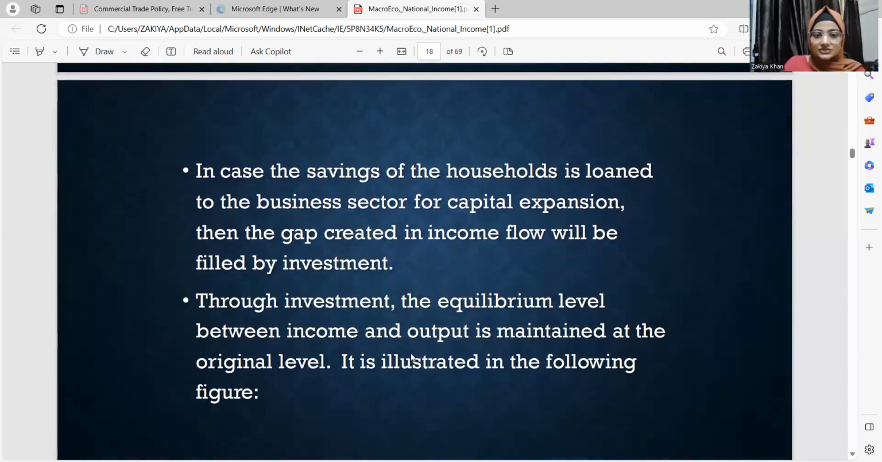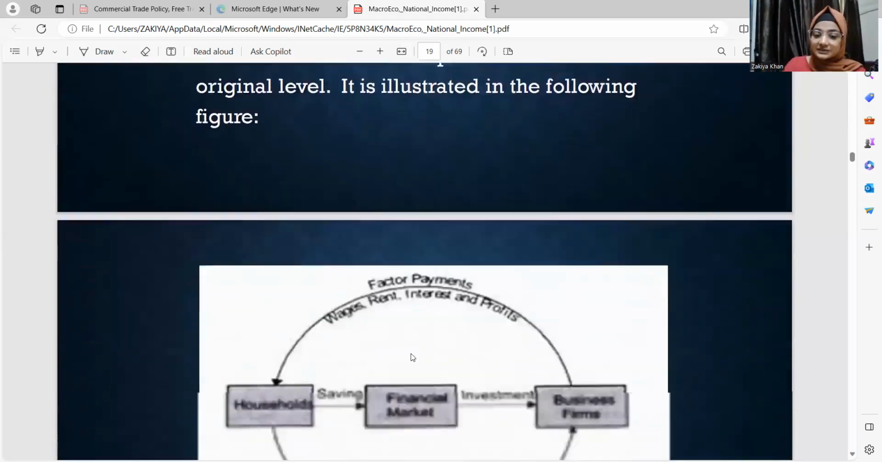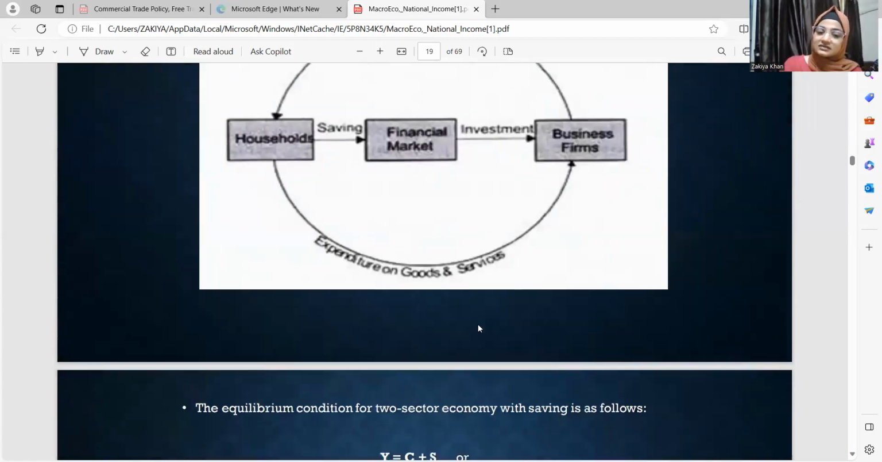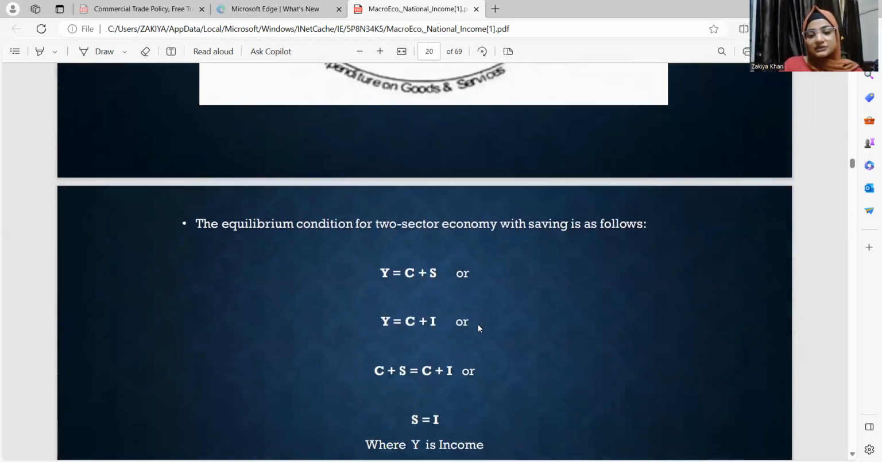This is what I just told you. Savings of the household is loaned to the business sector by this financial intermediary. The top and the lower part of the circular flow remain the same as before. But now the saving taken from the household by the financial market, which is a leakage, is being injected into the economy as an investment. This is the two-sector economy with savings. Next is Y is equal to C plus S. S is savings, which is again a leakage. C plus I, where I is investment. So C plus S is equal to C plus I.